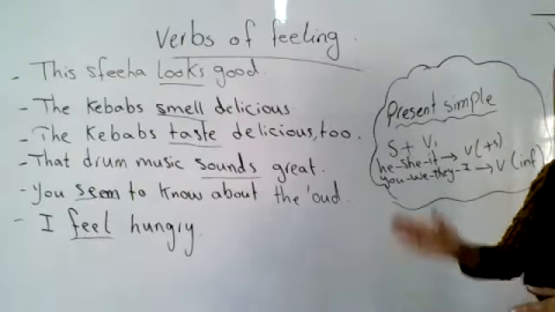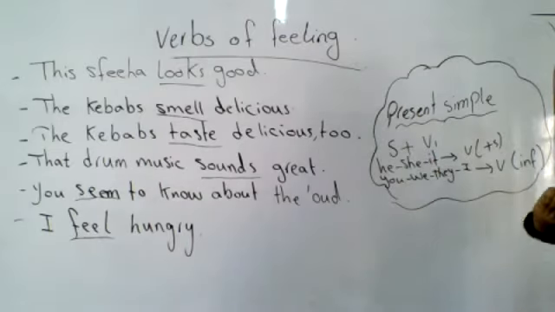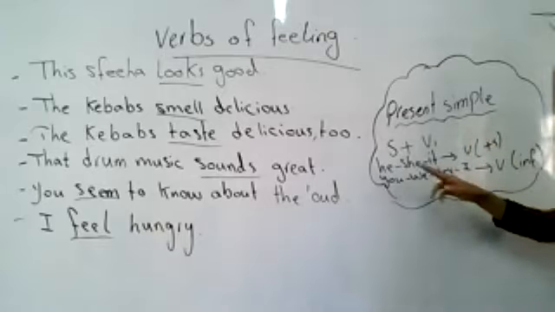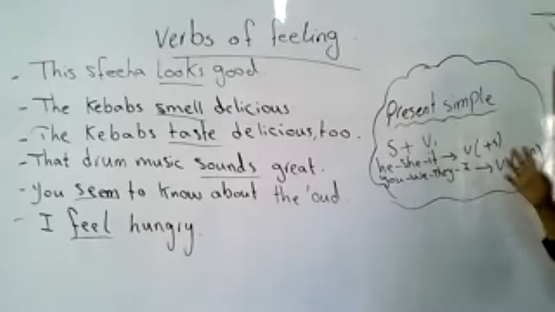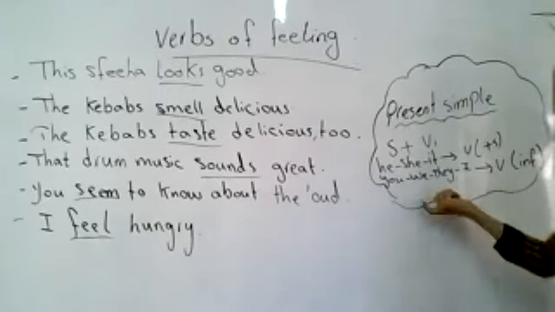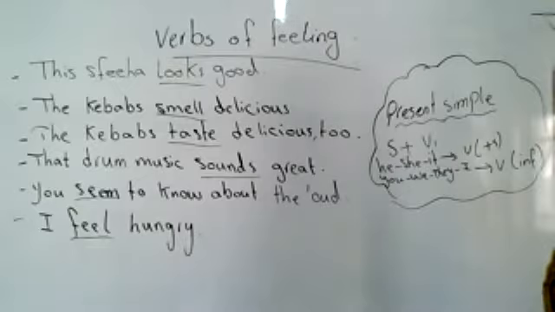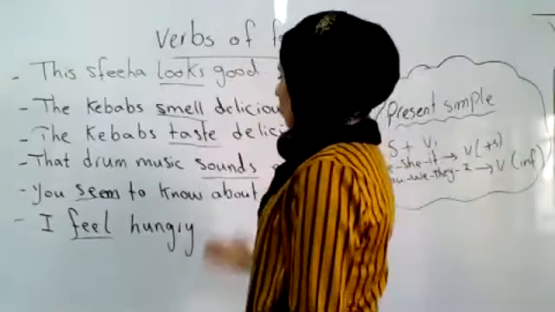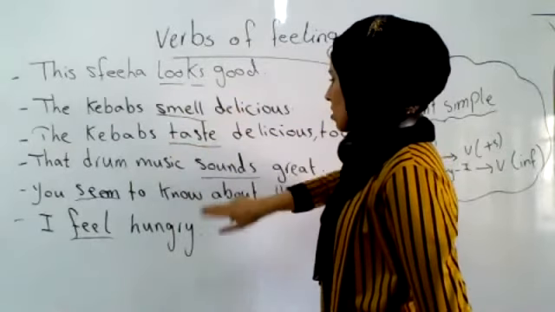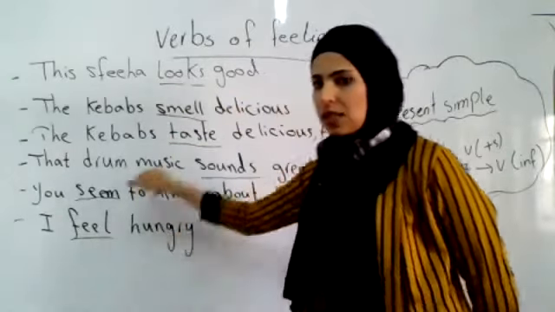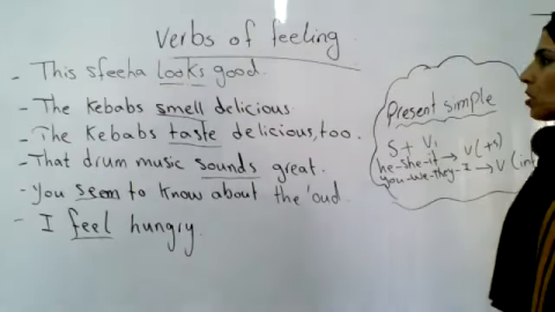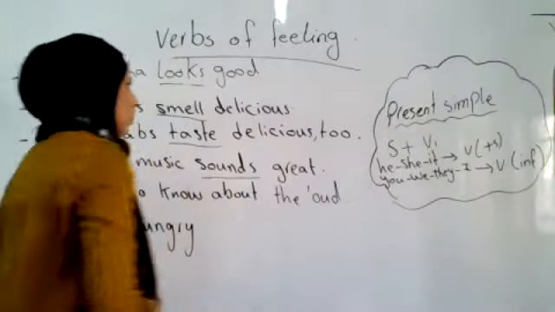You need to know that these verbs should come with present simple, with or without s. When the subject is singular, you need to add s to the verb, and you should keep it in the infinitive when the subject or the pronoun is plural. Now look at the underlined verbs: look, smell, taste, sound, seem, and feel. These verbs should come with present simple. We can discuss the examples one by one.